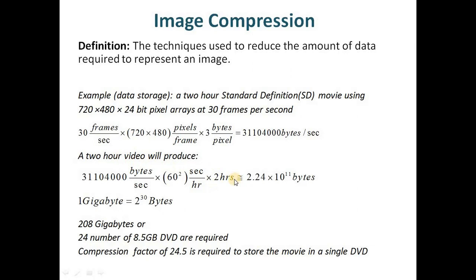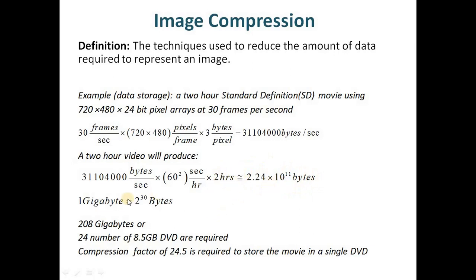So it is for 2 hours. So in this whole calculation, the hours get cancelled, seconds get cancelled, and what remains is this much multiplied by 60 squared multiplied by 2 bytes, which comes out as 2.24 multiplied by 10 to the power 11 bytes. So this much data will be produced by the video if the video continues for 2 hours.